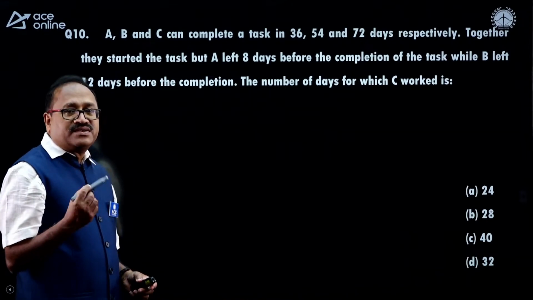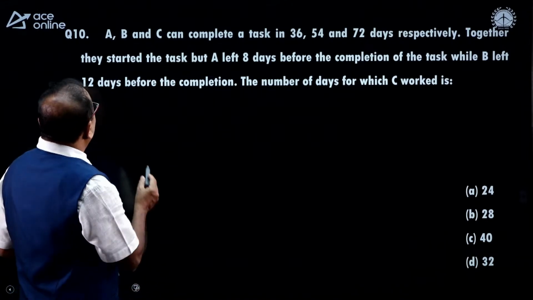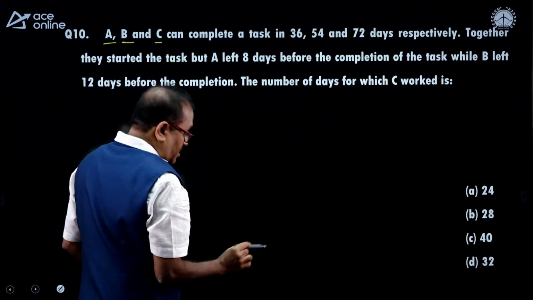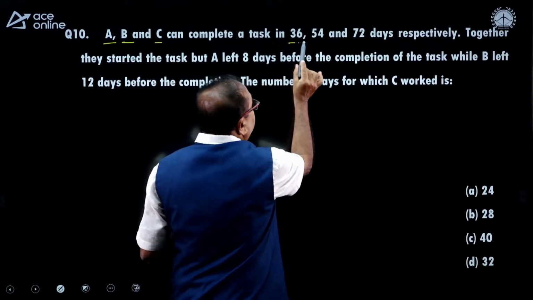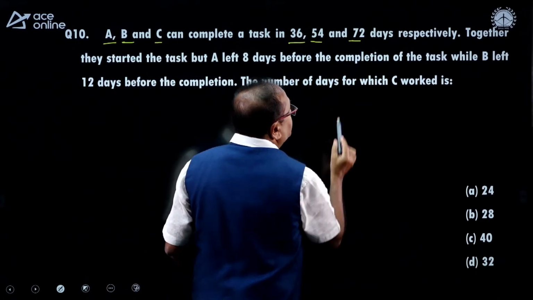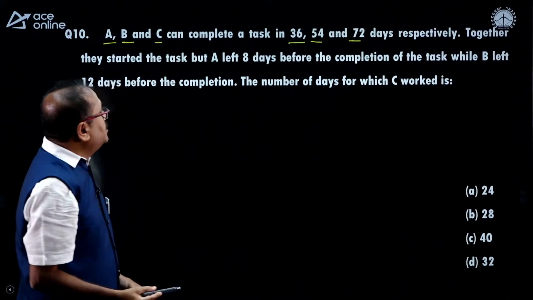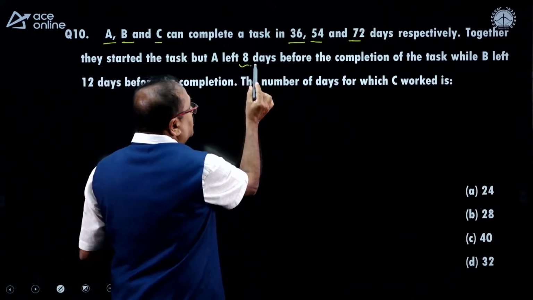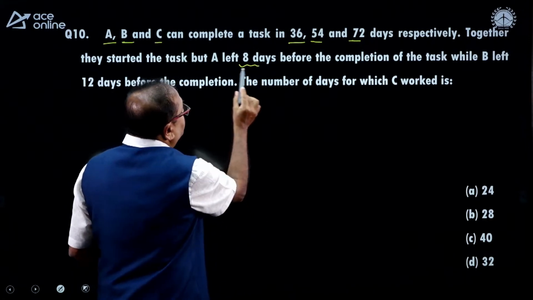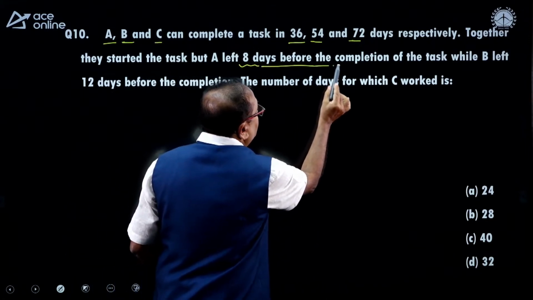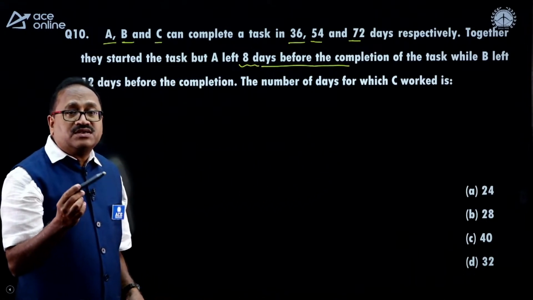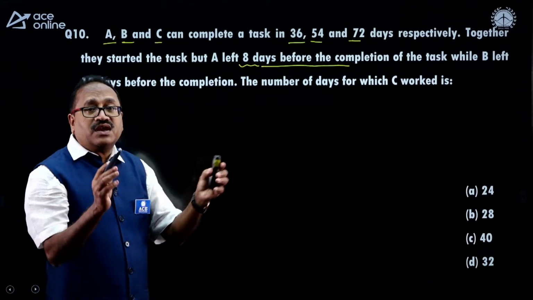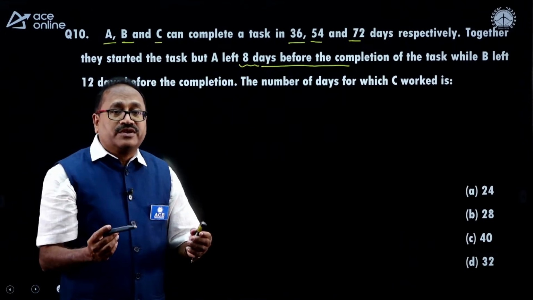Hope everyone, some general question I have taken here. A, B and C can complete a work in 36 days, 54 days and 72 days respectively. They together started the work, but A left 8 days before completion of the work, not after 8 days. So his 8 days work has to be added to total work.